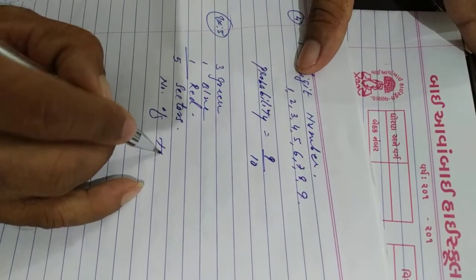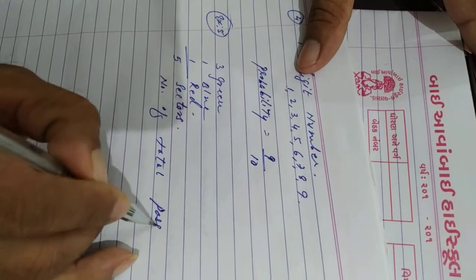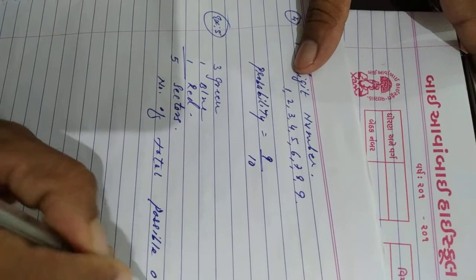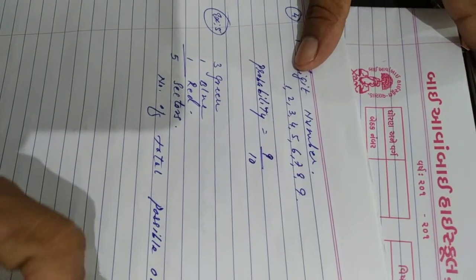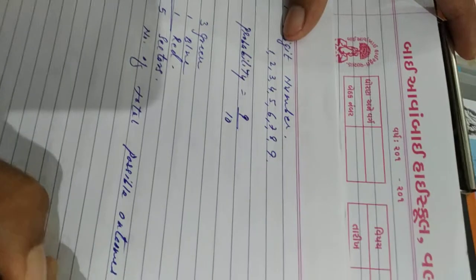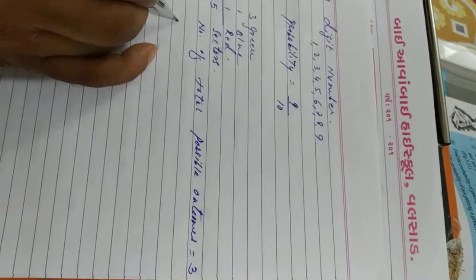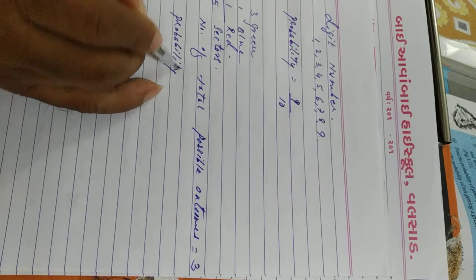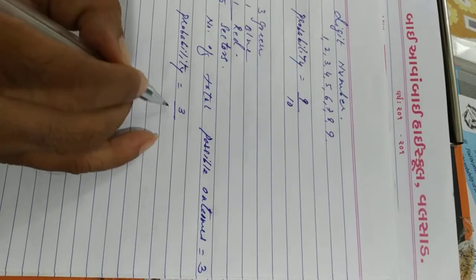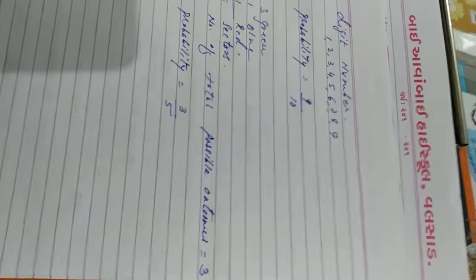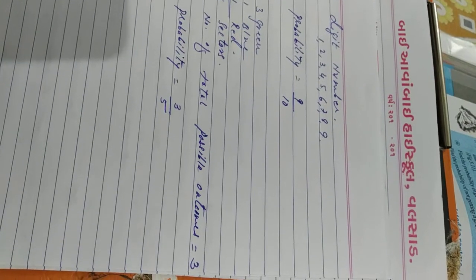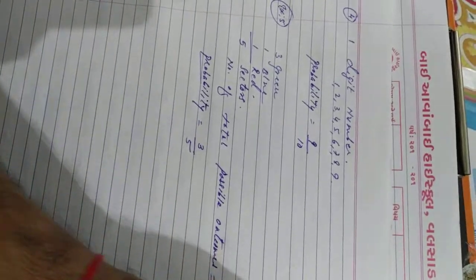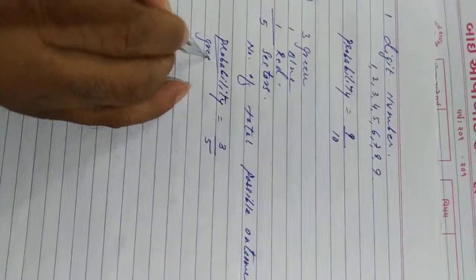Now number of total possible outcomes. Number of total possible outcomes is equal to what? 3. Either it may be green, blue or red, right? So probability as per the color is equal to 3 upon 5. Got it? What is the probability for the green color sector? 3 upon 5.